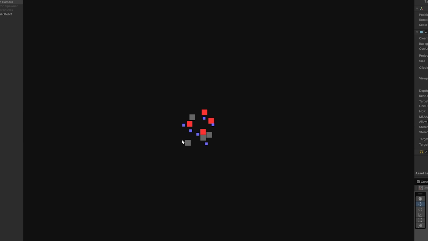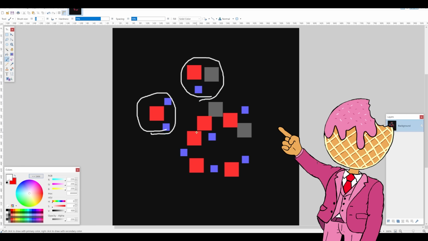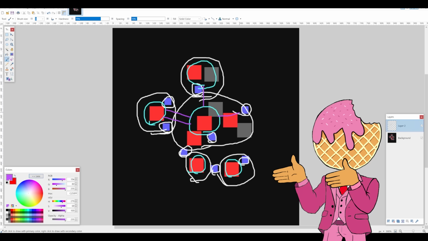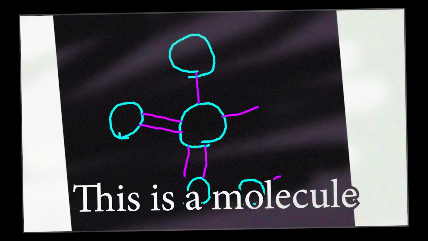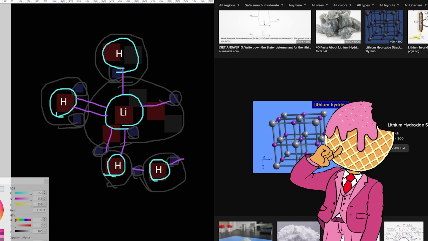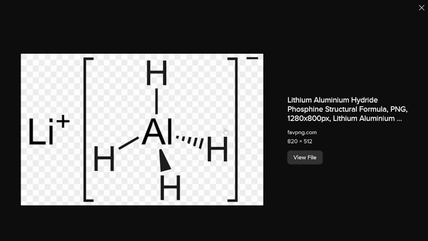We're looking for molecular structures in this. So it looks like we might have, I don't know, yeah, hydrogen, and they're kind of connected by these covalent bonds, it looks like. So I don't know what this is. Is this a molecule? This is a molecule. Yeah, I don't think this is a real molecule. Yeah, it's a lithium, that's aluminum.